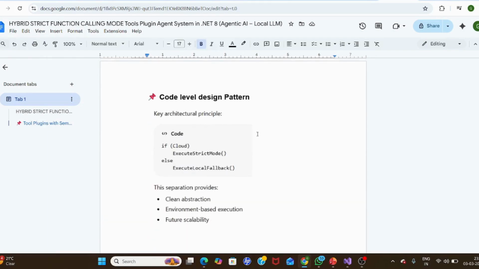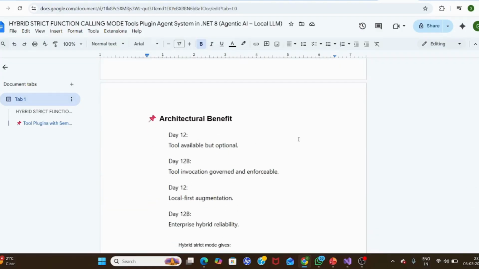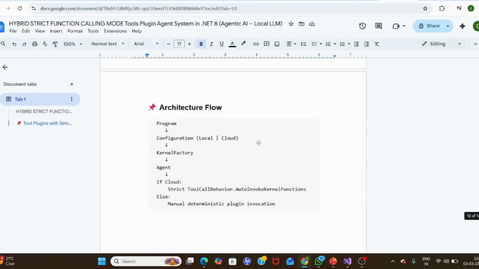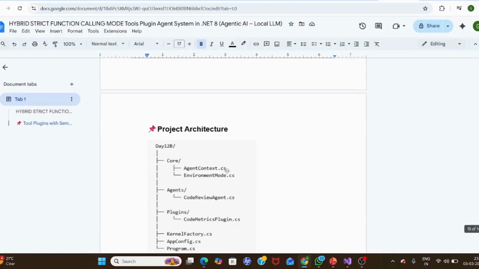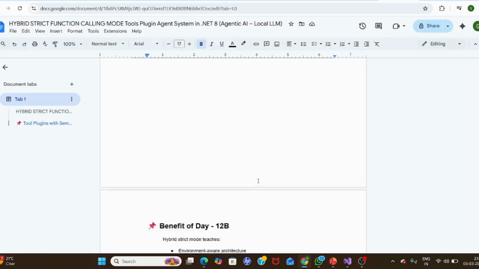So code, we already discussed how it is clean, abstraction, environment friendly. So the 12B tool option, we are now working on 12, and then we'll go to the next step. Architecture is very straightforward. We are introducing this configuration. Kernel factory and everything is the same as it is. We have only the code review agent. This is the plugin. Kernel factory is there. Only the difference is the environment we have introduced, because now there is an introduction of the Azure cloud also, along with the Ollama.